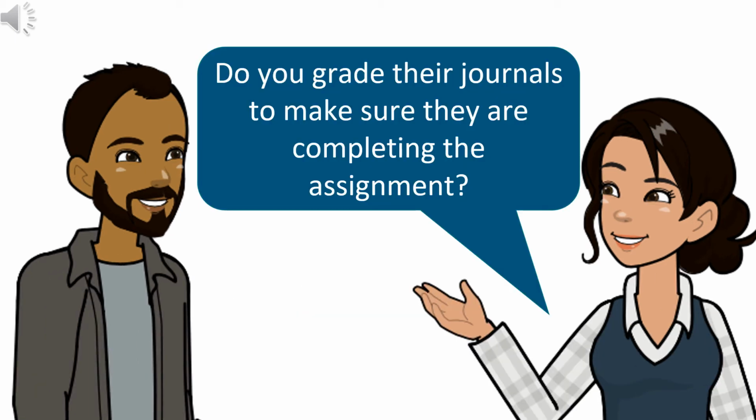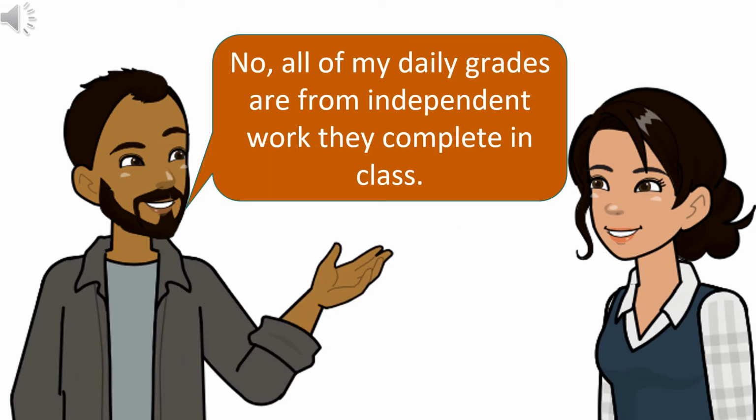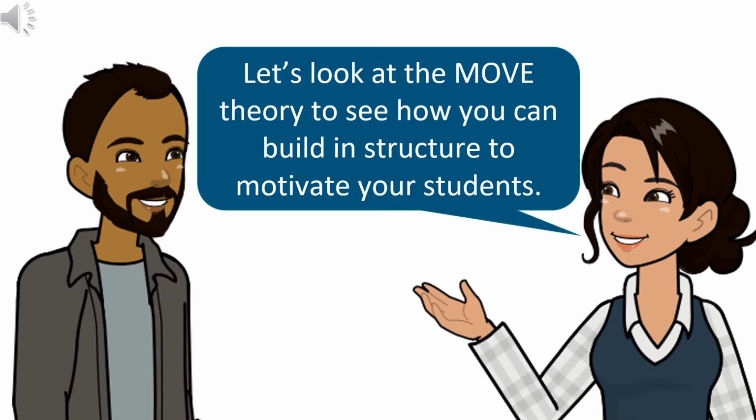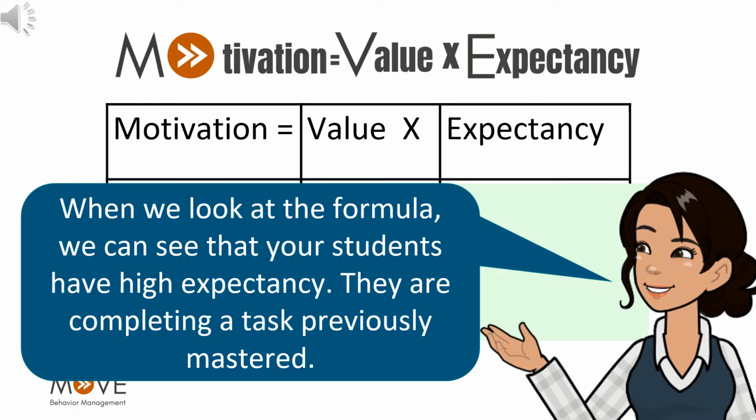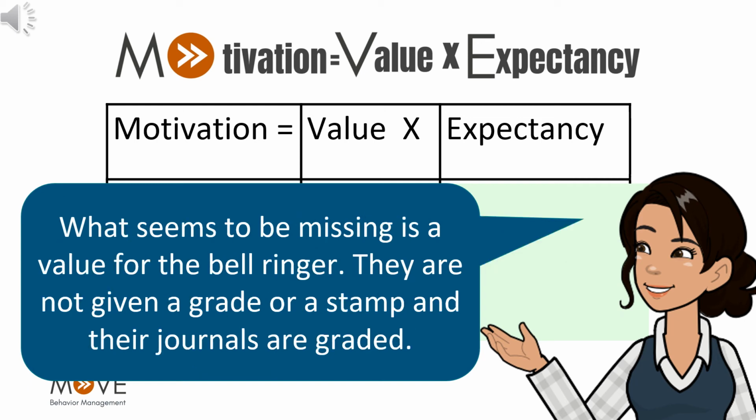Do you grade their journals to make sure they're completing the assignment? "No, all my daily grades are from independent work they complete in class." Let's look at the MOVE theory to see how you can build in structure to motivate your students. When we look at the formula, we can see that your students have high expectancy. They're completing a task previously mastered. What seems to be missing is a value for the bell ringer.